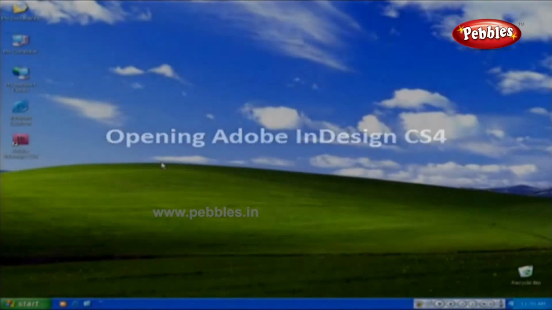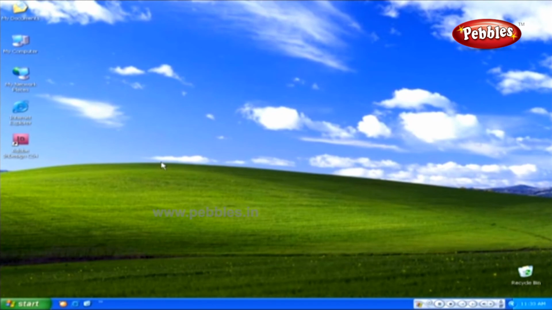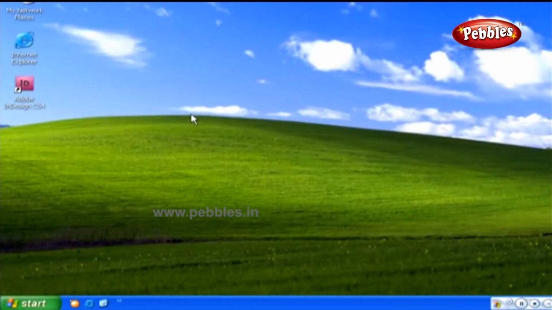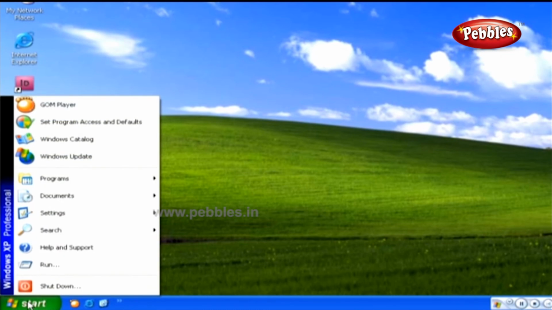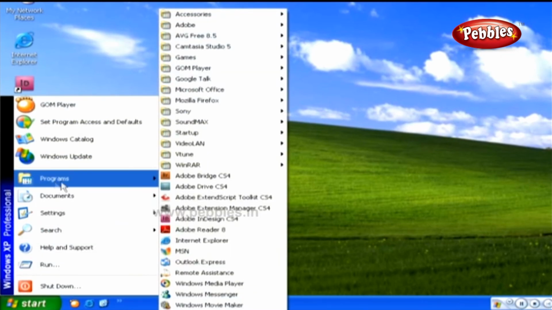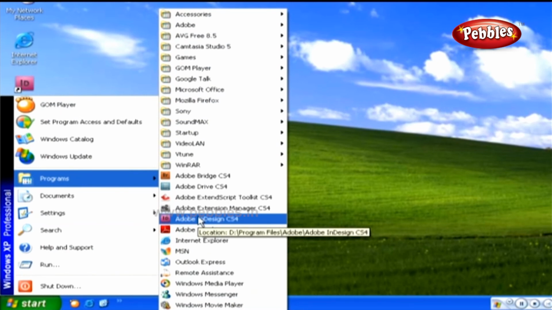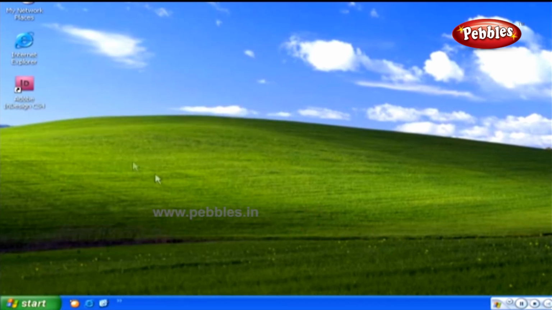Opening Adobe InDesign CS4. Before learning about the software, let's learn how to open the software, shall we? You can open Adobe InDesign CS4 software through several different methods. To open the software, go to the Start icon, which is present in the status bar. Now click Start or go to Programs and select Adobe InDesign CS4. Or you can double-click the Adobe InDesign CS4 icon on the desktop to start the application.